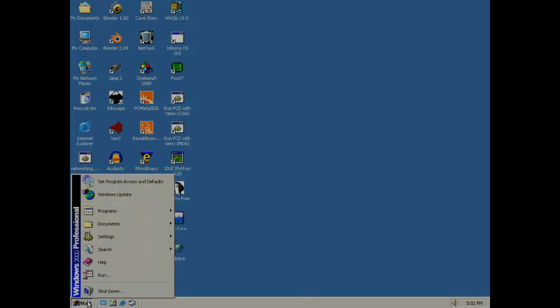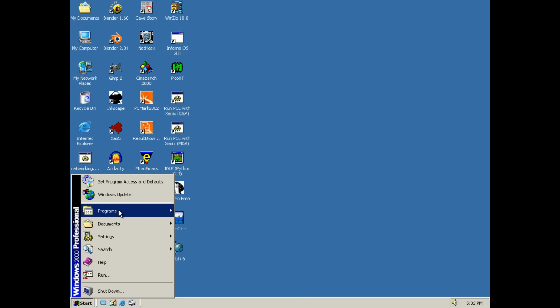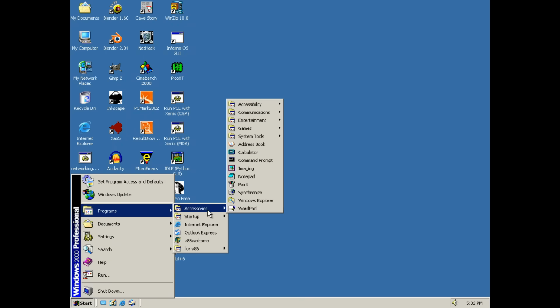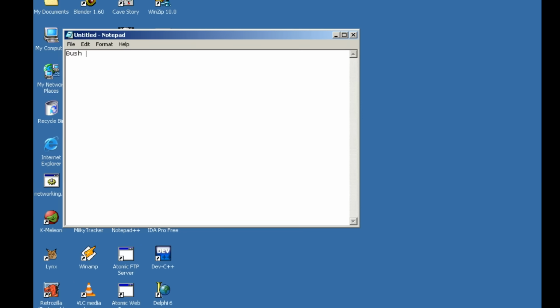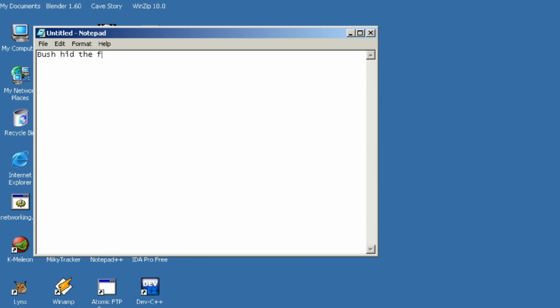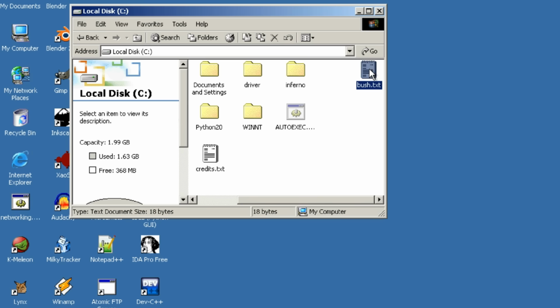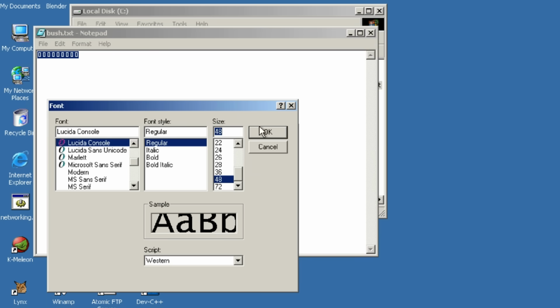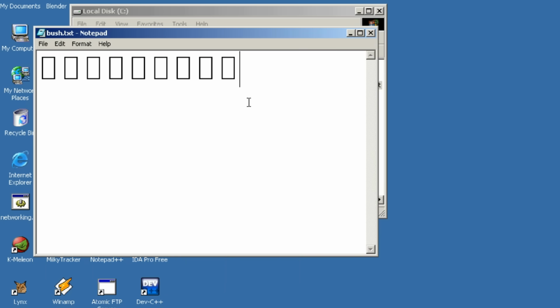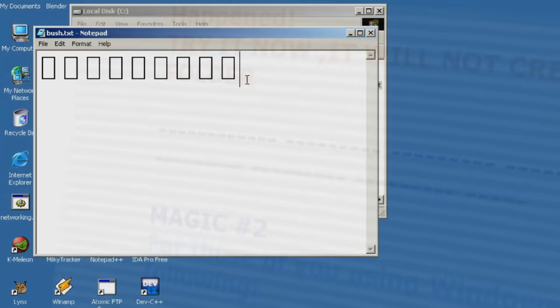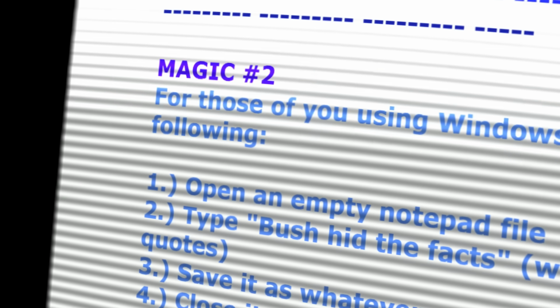At some point after seeing a blog post online, someone went to their Windows accessories folder, opened up Notepad, typed Bush hid the facts, and saved it. We're not sure exactly why they did this or who this person specifically was, but when they reopened the file, the text had gone, replaced with garbled characters that couldn't be displayed on screen. Quickly this popped up on Usenet groups, internet forums and email around the world.